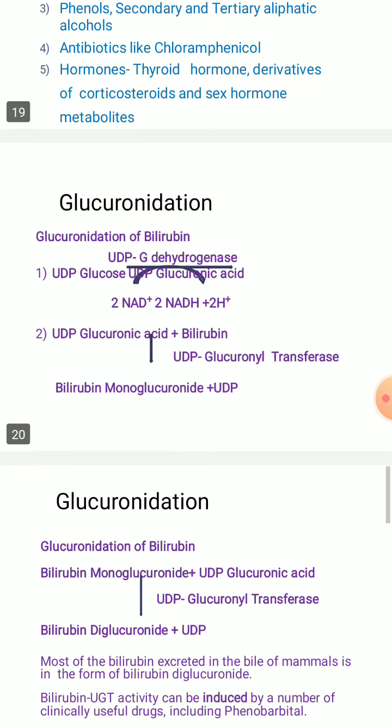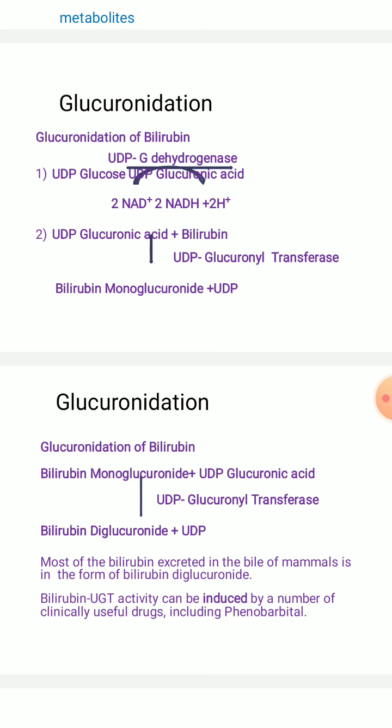Coming to the next conjugation: once bilirubin is glucuronidated, the bilirubin monoglucuronide reacts one more time with UDP glucuronic acid to form bilirubin diglucuronide plus UDP. Again one more UDP is released, catalyzed by the same enzyme, UDP glucuronyl transferase.